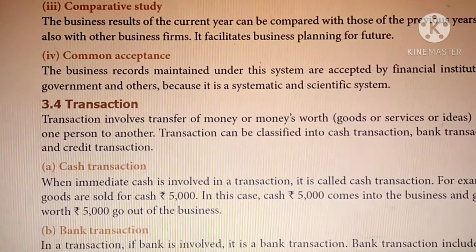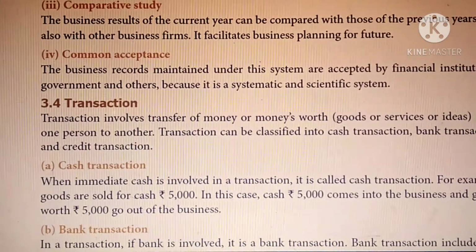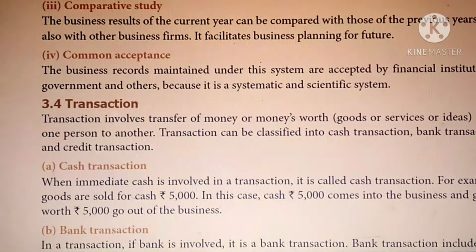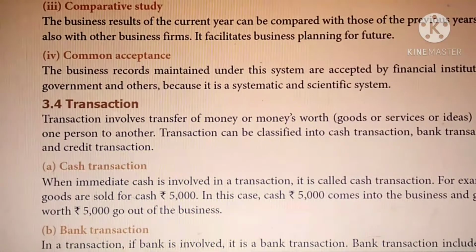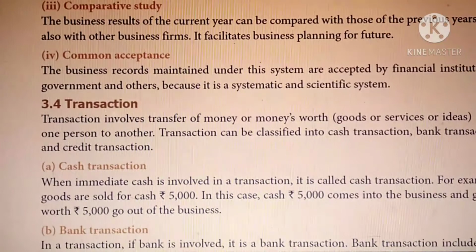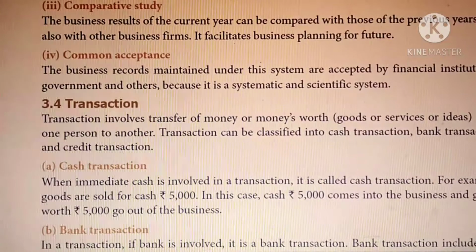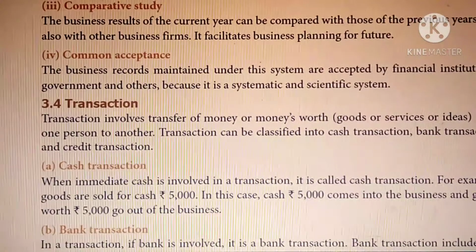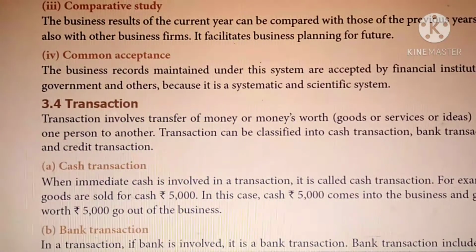So next, common acceptance. The business records maintained under the system are accepted by financial institutions, government and others because it is a systematic and scientific system. Double entry system is a systematic way of recording accounting transactions. If the concern maintains a double entry system, these records are accepted by the financial institutions and government. So other users accept the double entry system of bookkeeping. So these are all the advantages of bookkeeping.